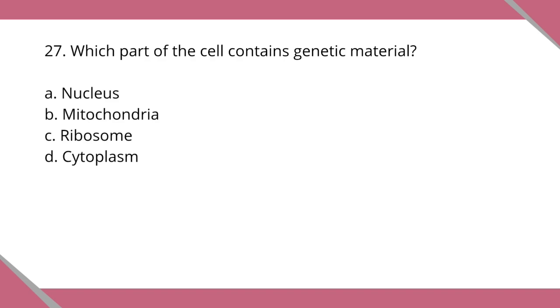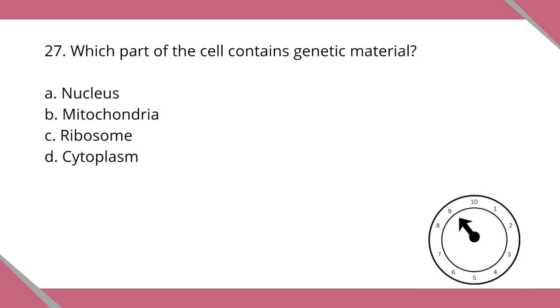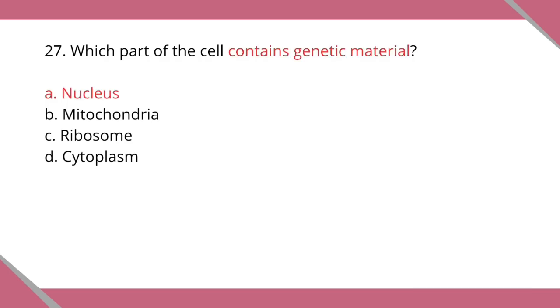Question number 27. Which part of the cell contains genetic material? Letter A, Nucleus. Letter B, Mitochondria. Letter C, Ribosome. Letter D, Cytoplasm. The correct answer is letter A.